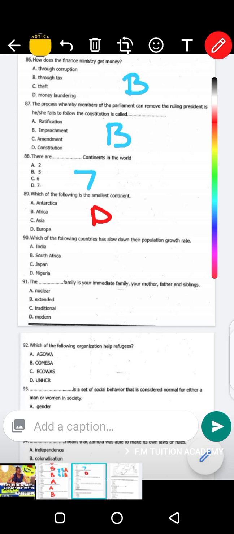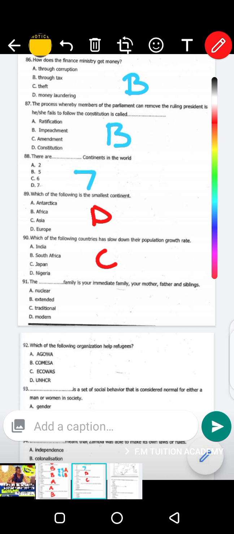Question 90. Which of the following countries has slowed down its population growth rate? It's Japan. Japan has a slow population growth rate.